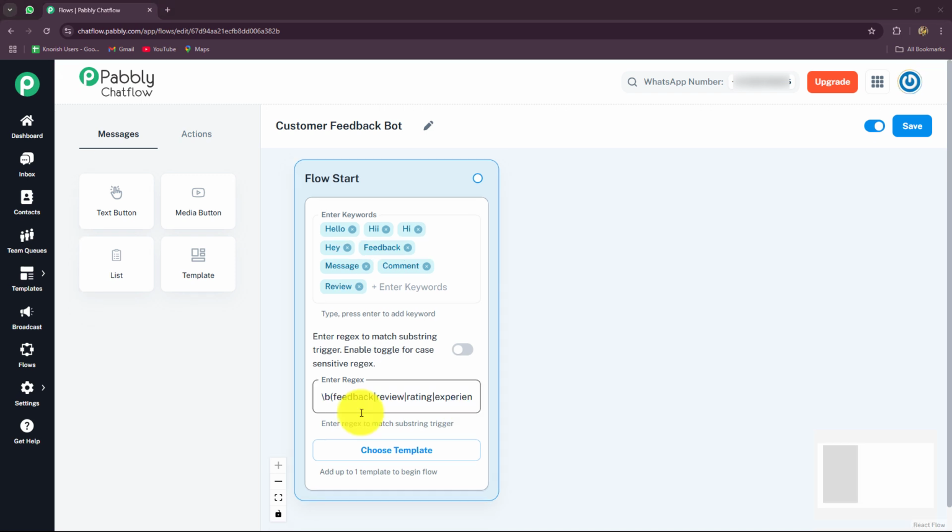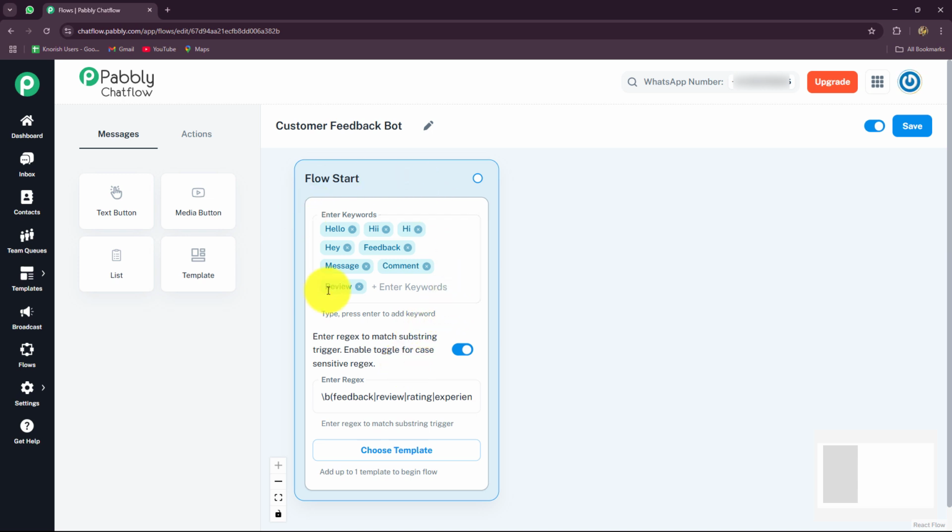After understanding the regex, one more thing I have to tell you is that after entering your regex, you can toggle this button on. As you enable the toggle, it is going to help you with a case sensitive regex. If your regex is case sensitive, you can just toggle it on. It is not mandatory, but according to your choice and requirements, you can decide whether you want to toggle this on or not. If you have any keywords in your regex which are case sensitive, then you can toggle it on.